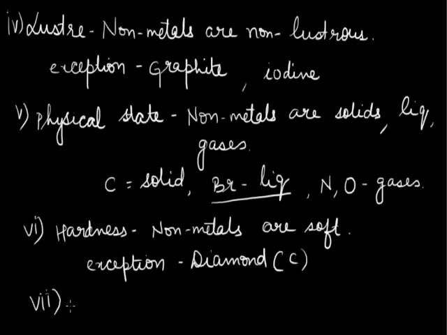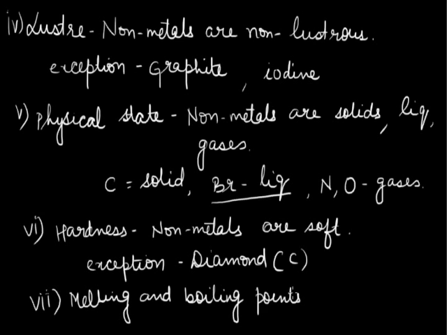Another physical property of non-metals is their melting and boiling points. Non-metals have low melting and boiling points.